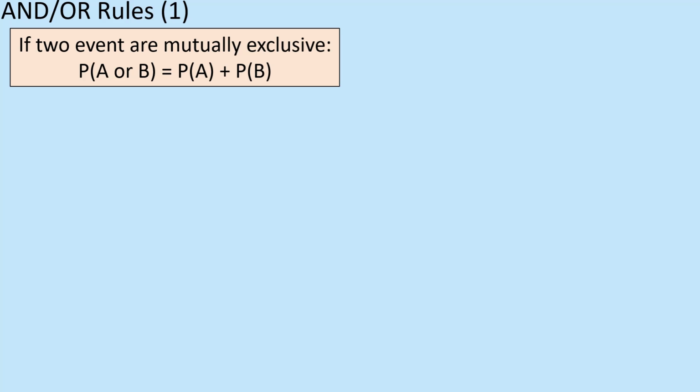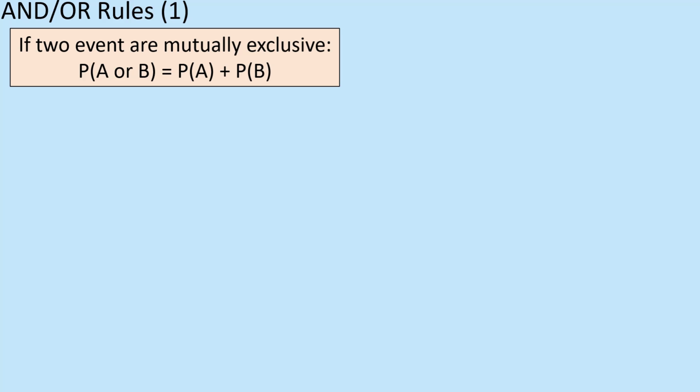There is another lesson on mutually exclusive events, but effectively if the probability is mutually exclusive, that means they both can't happen at the same time, then the probability of A or the probability of B must be the probability of A plus the probability of B, don't say and. So the probability of A or B is the probability of A plus the probability of B. All right, so that's if the two can't happen at the same time, then the probability of either of them happening is literally the probability of each of them added together.